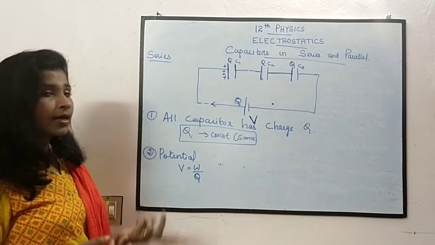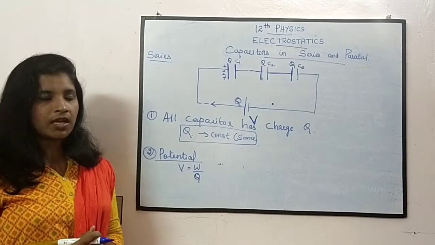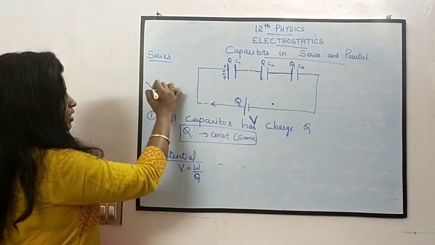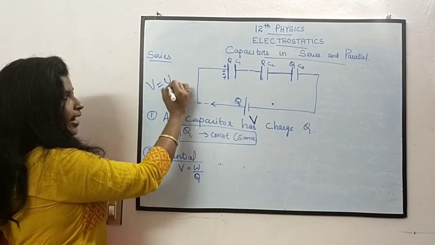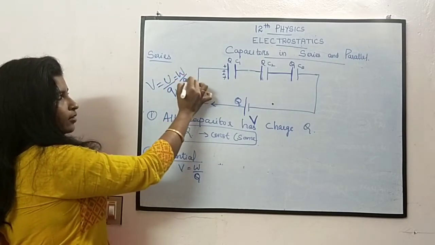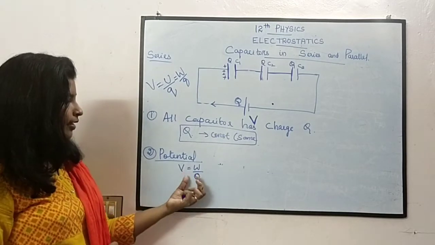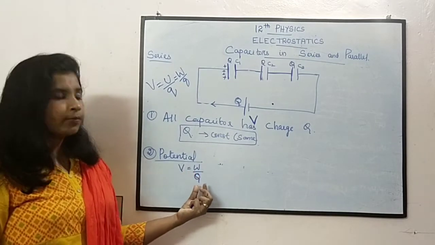Then comes the second point, that is about potential. What about the potential? We already studied what potential is. Potential is nothing but potential energy per unit charge. What is potential energy? It is nothing but work done. So I can write potential as W by Q, V is equal to W by Q.